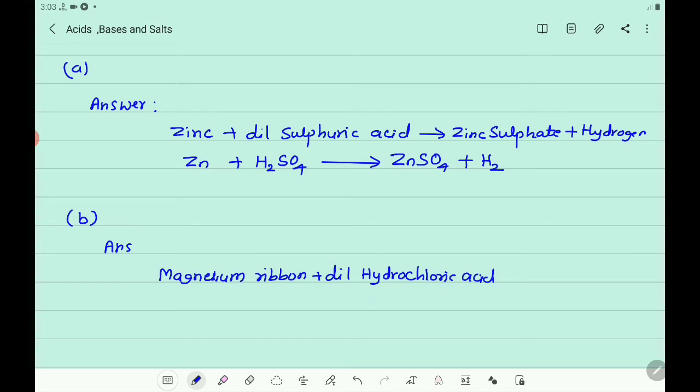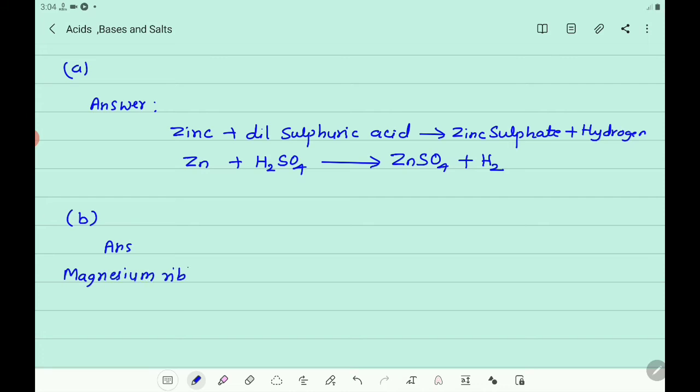So write magnesium ribbon plus dilute hydrochloric acid gives magnesium chloride.